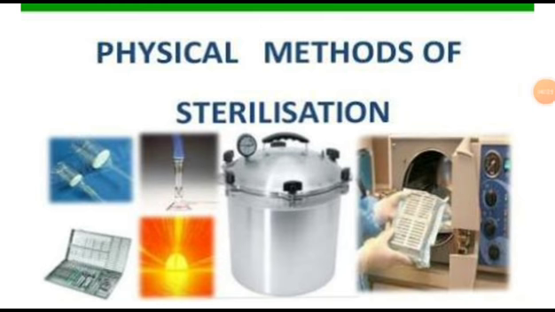And next one is autoclave. Among others, autoclave is the best method of sterilization because steam above 100 degrees Celsius, or saturated heat, has better killing and penetration power than dry heat. In autoclave, sterilizing materials are exposed to 121 degrees Celsius at 15 pound pressure for 15 to 20 minutes.